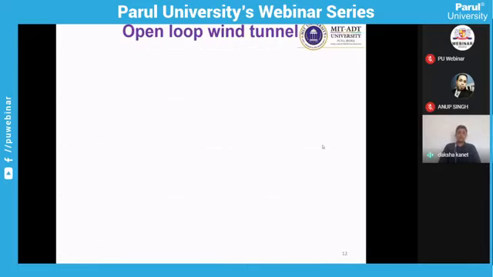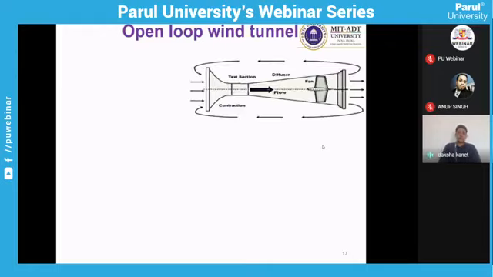And again, we have seen that there is another classification based on the type, that is open loop and closed loop wind tunnel. Generally, we are using open loop wind tunnels in our academic institutes and for our experimental works and research. This is due to the fact that open loop wind tunnels are easy to fabricate, easy to design, and easy to operate. Here is the sketch, that is, the schematic diagram of an open loop wind tunnel.